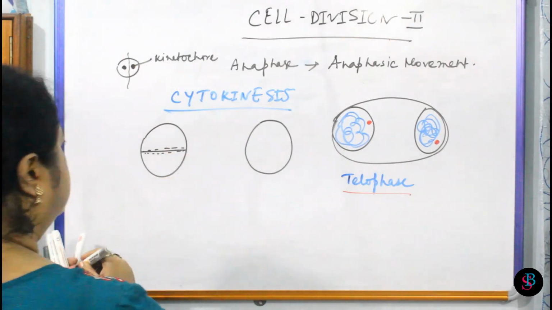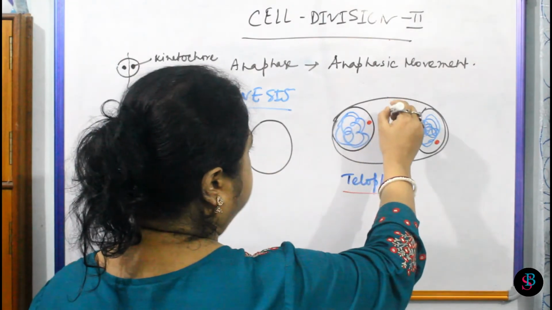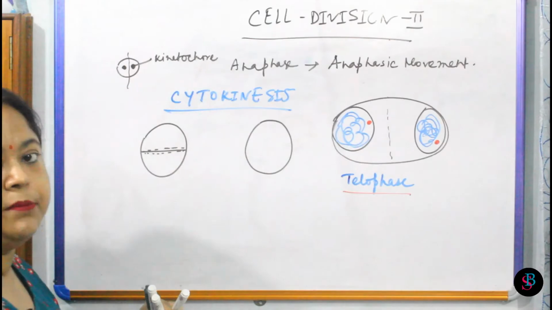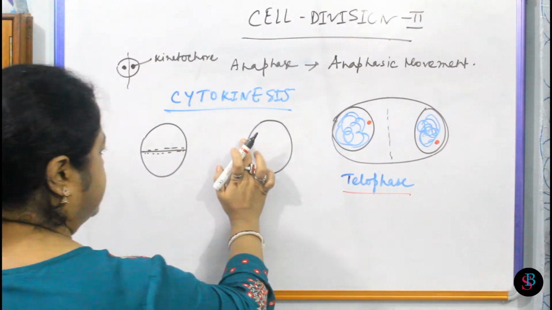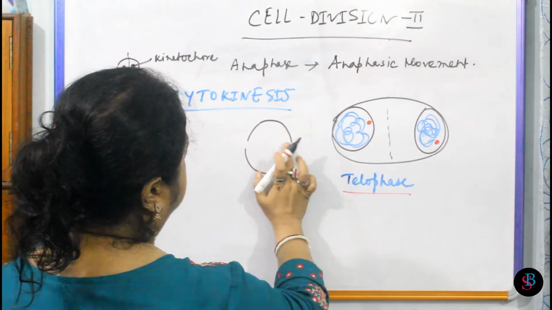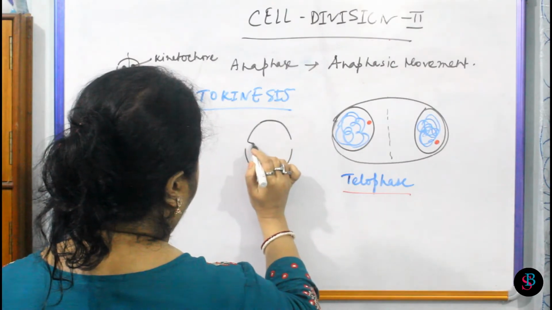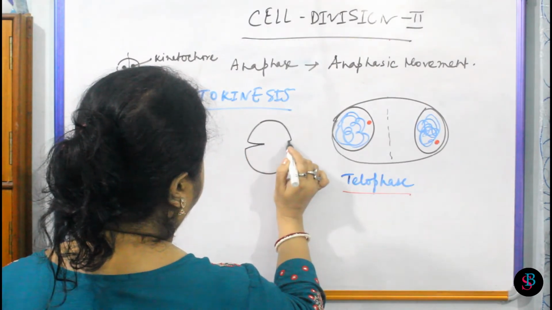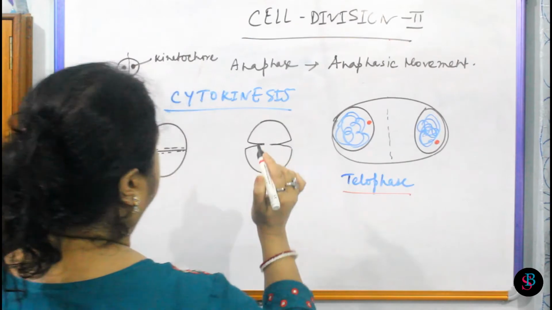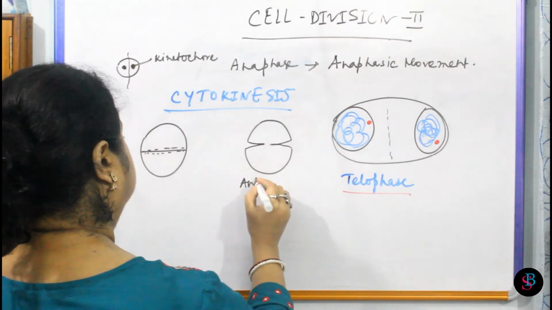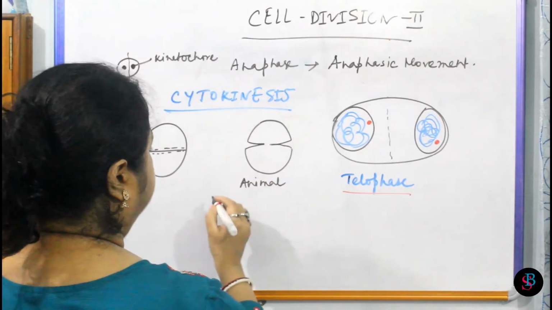In between these two there is the formation of the cell plate in plant cell. But in animal cell there is the formation of a notch, which will divide the two cells differently.